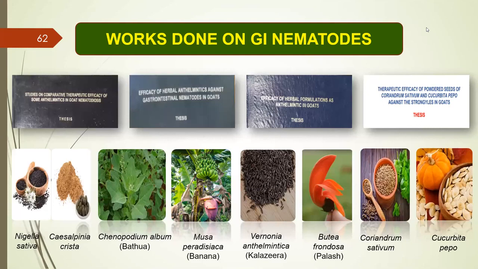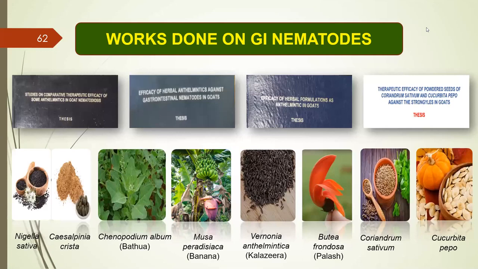That was efficacy of herbal formulations in goats. The scientists have used polyherbal therapy using Vernonia anthelmintica or kalazira, Butea frondosa, which is also palash and has a very good anthelmintic effect, and Coriandrum sativum. All these were given in equal amounts and used as treatment. This was based on the fecal egg count report.